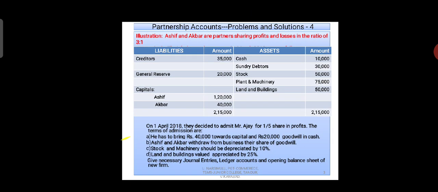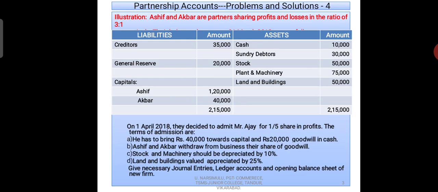Who are the old partners in this problem? Asif and Akbar are the old partners. What is their old profit sharing ratio? The old partners' profit sharing ratio is 3:1. Yes, that's the correct answer.